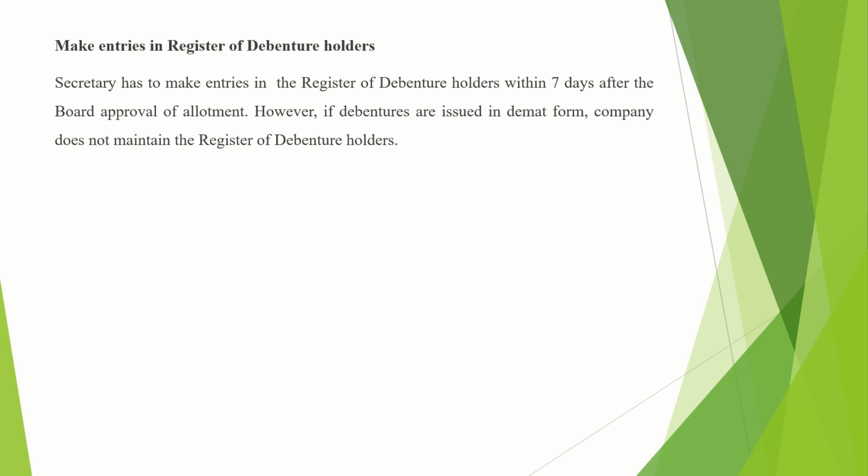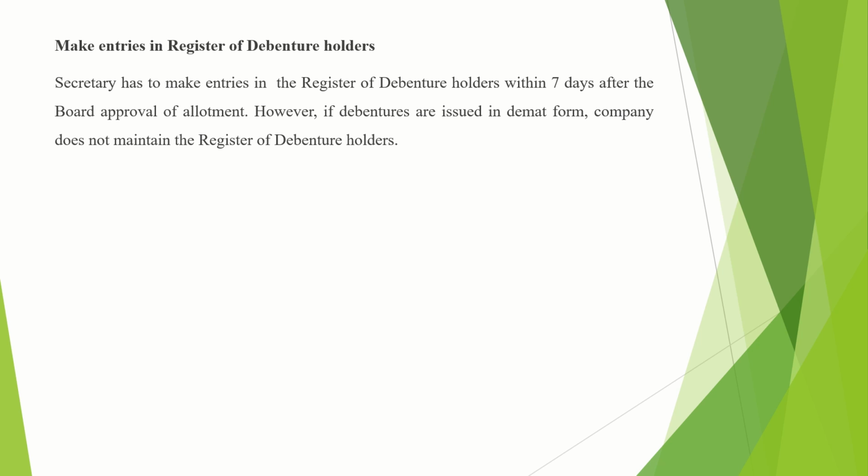Fine. So these are the procedural steps which are to be followed by the company while issuing the debentures. So total 11 procedural steps are there. First one is pass resolution in the board meeting. Second is hold extraordinary general meeting. Third is filing with the registrar of companies. Fourth is obtain credit rating. Fifth is entering into underwriting agreement. Sixth, issue prospectus, letter of offer or offer letter.